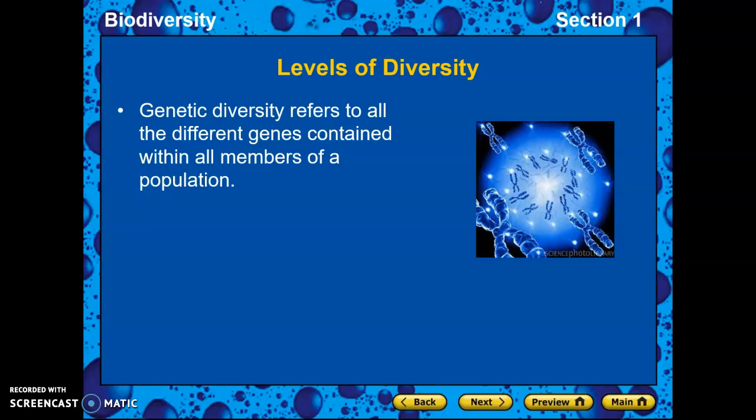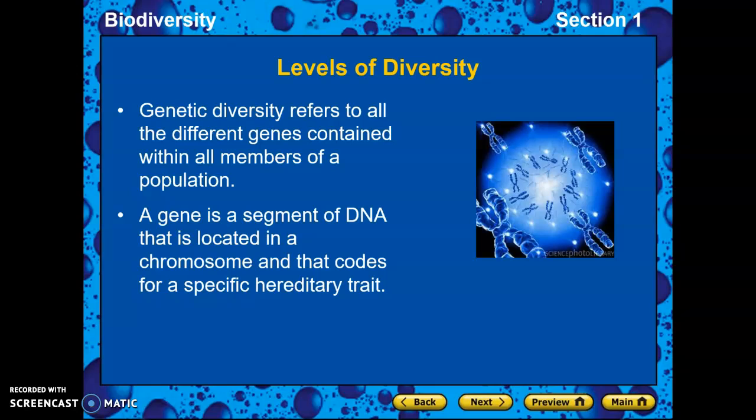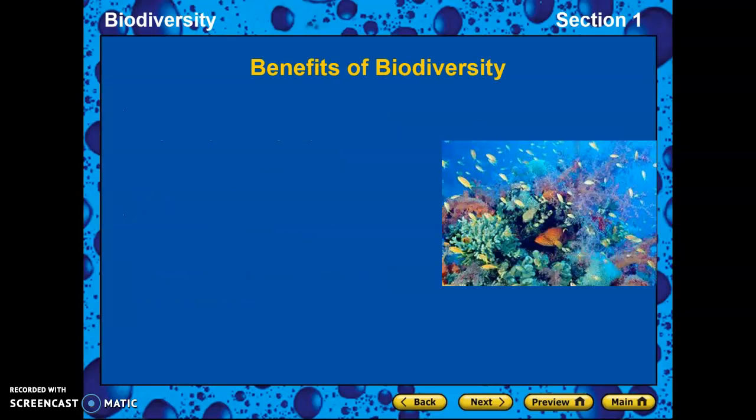So with these different levels of diversity, there's also genetic differences. A gene is part of a DNA and it's located on a chromosome and it gives a certain hereditary trait. So for example, there are different genes that give you eye color. There are different genes that give you hair color. Okay, these genes make up our body and make us who we are.